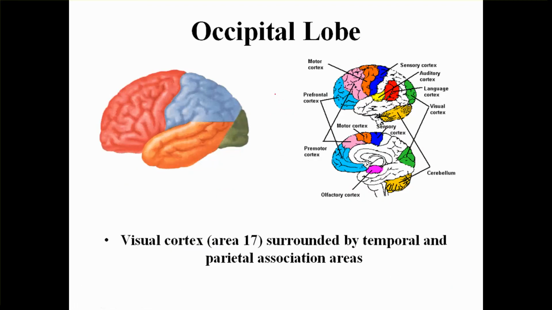Now the occipital lobe. In the occipital lobe, there is the visual cortex, area number 17, and it is usually surrounded by both temporal and parietal association areas.